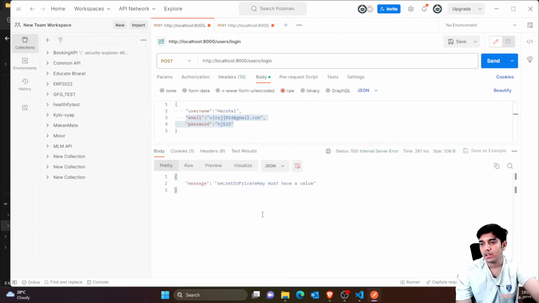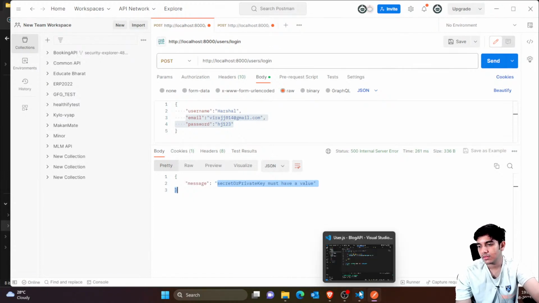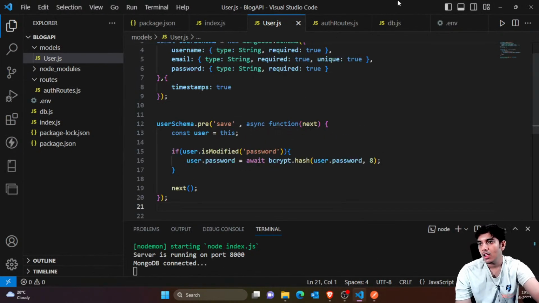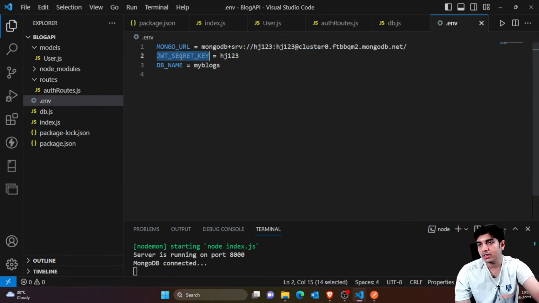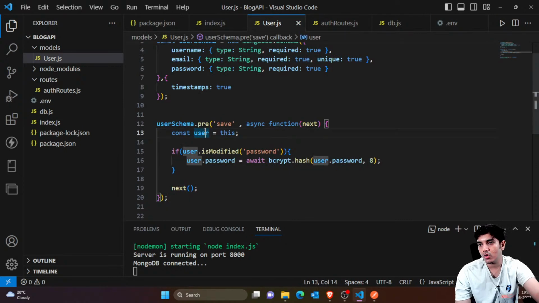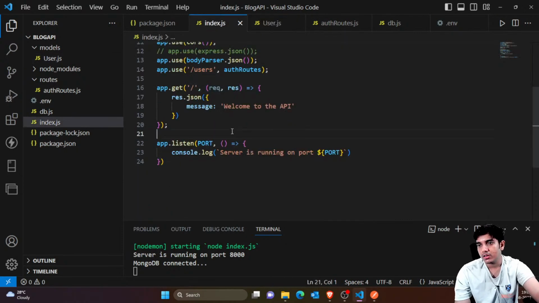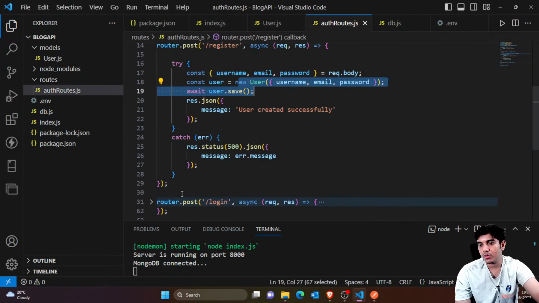So let's try to click, and you can see "secret or private key must have a value." So I think there is some problem with the secret key, so let me check the secret key. This is the JWT secret key, and here in the auth routes, whenever you are logging in,